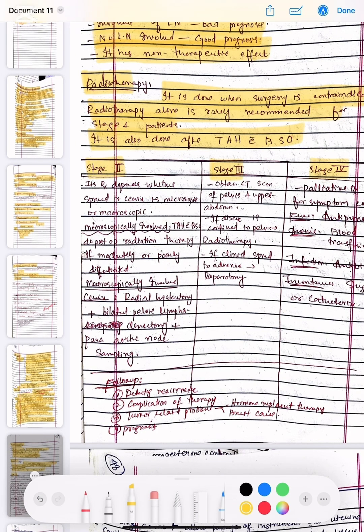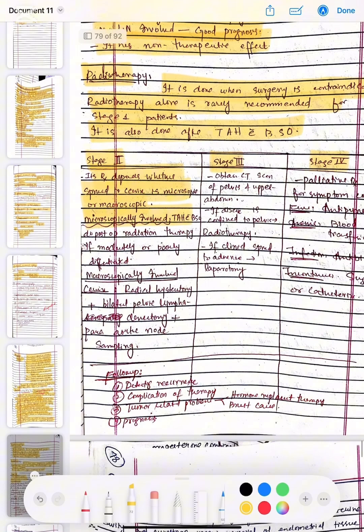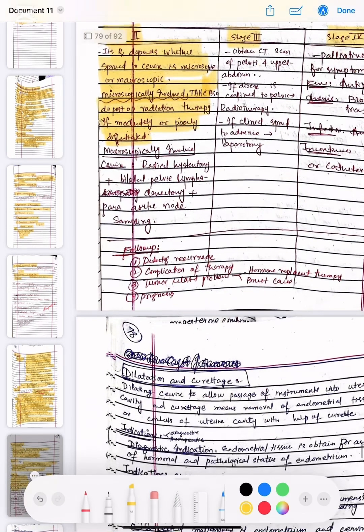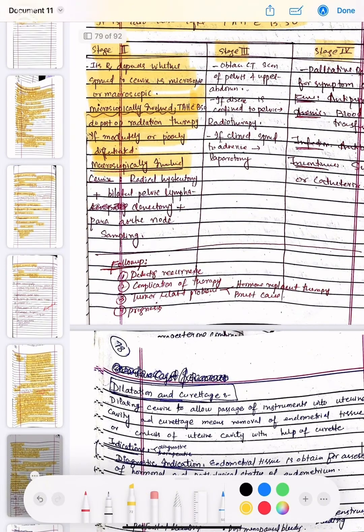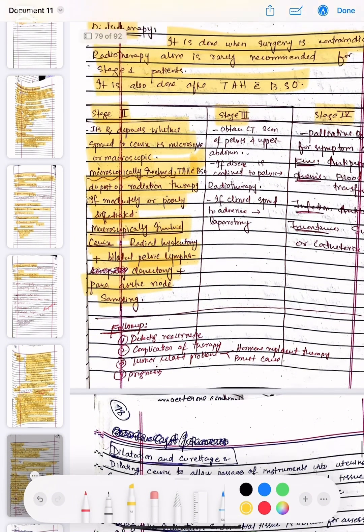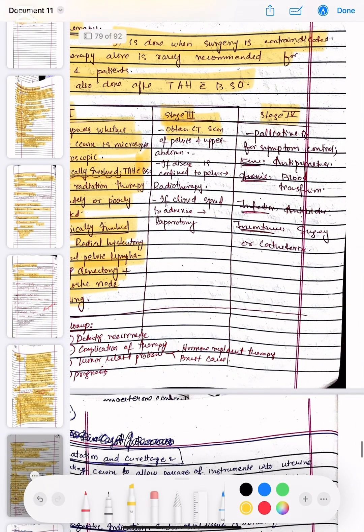Stage 2 treatment depends on whether the spread to the cervix is microscopic or macroscopic. If microscopically involved, post-op radiation therapy is done if moderately or poorly differentiated. If it is macroscopically involved, then radical hysterectomy plus bilateral pelvic lymphadenectomy is done and para-aortic node sampling is done. At stage 2, obtain a CT scan of the pelvis and upper abdomen. If it is confined to the pelvis, then radiotherapy is done, and if there is clinical spread to the adnexa, then laparotomy is done.